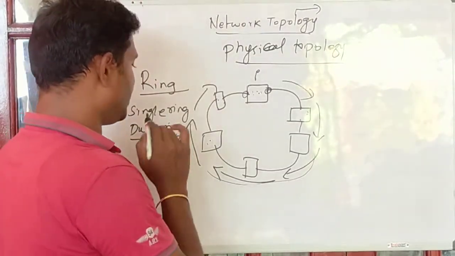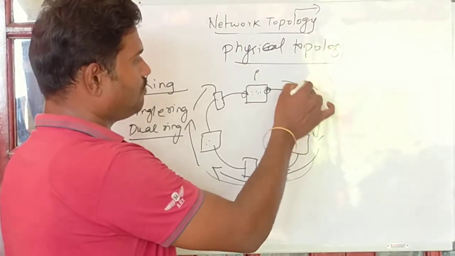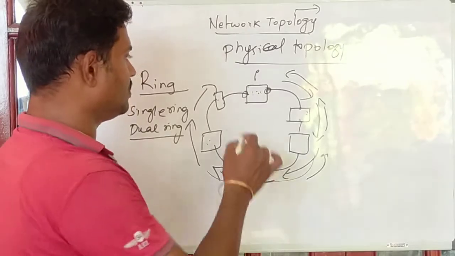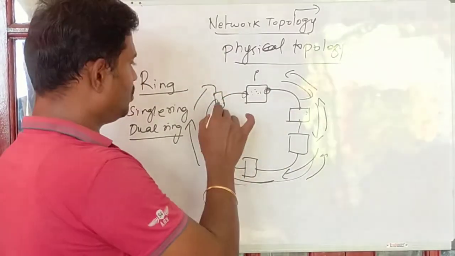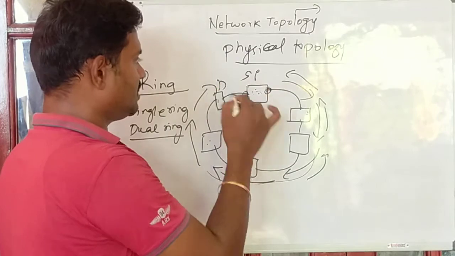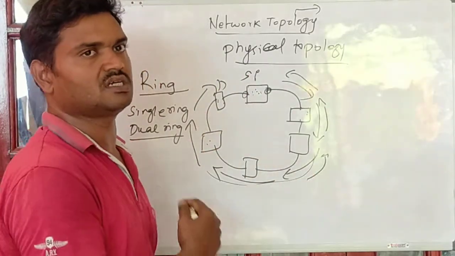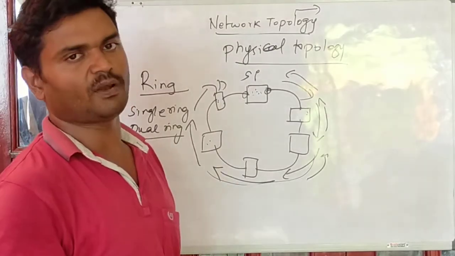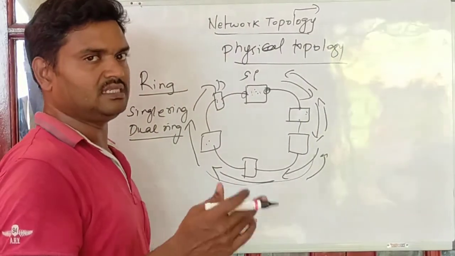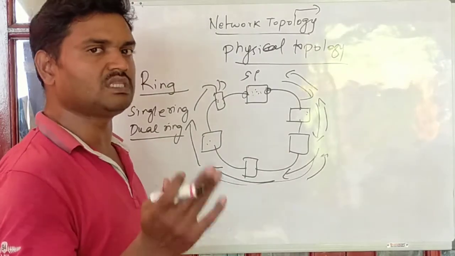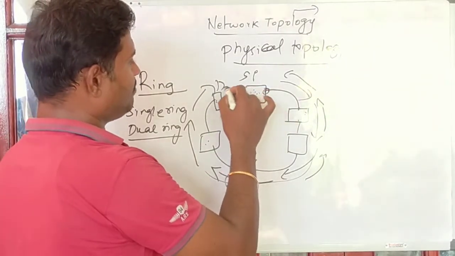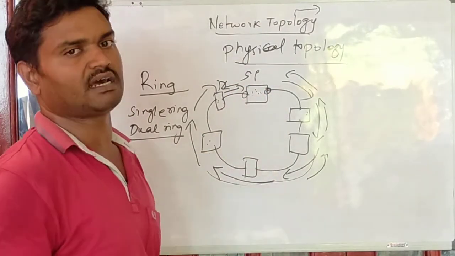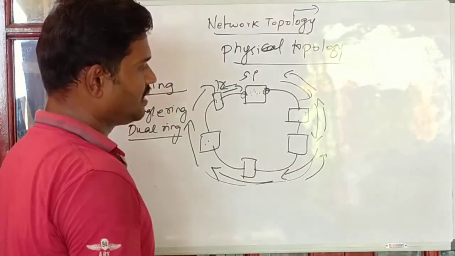In case of dual ring, data travels in both directions, because it is a matter of efficiency. Even though the destination is close, in a single ring the data has to cross more nodes to reach it. That's why dual ring is introduced. Dual ring consists of full duplex connections, in the sense that the links are capable of transmitting in both directions. That is what dual ring is.